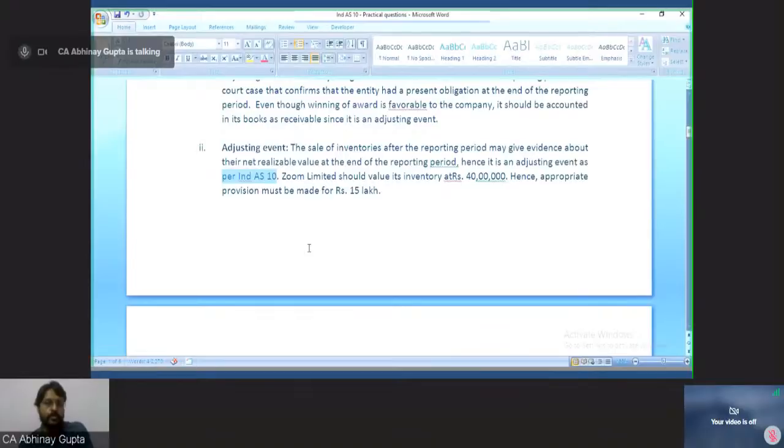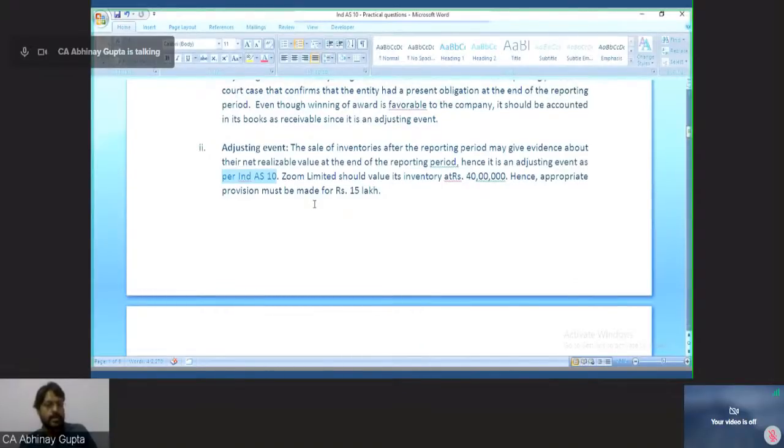So Zoom Limited should value its inventory at rupees 4,000 and not at 5,000. Hence, appropriate provision must be made for rupees 1,000 for the quantity they have held in the inventory. So this is an adjusting event because the price has been dropped subsequently and the model had already been announced within the year end.